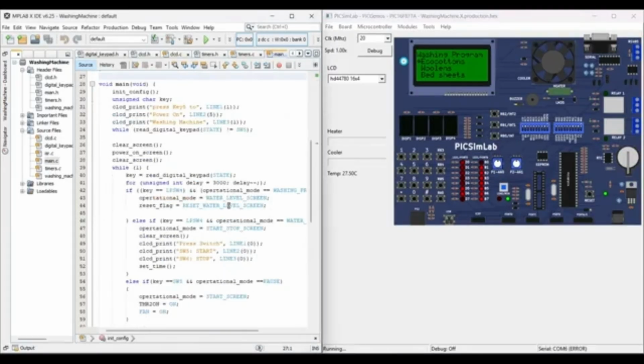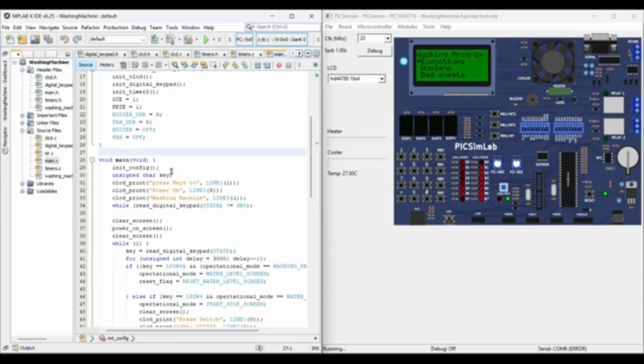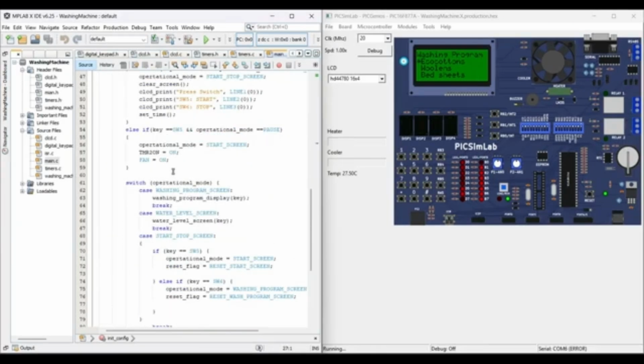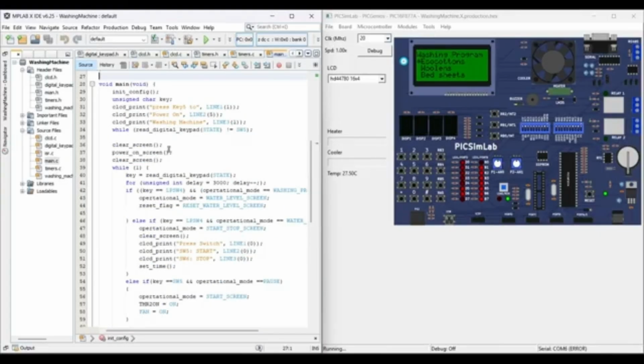I will also show you the code. This is the main.c code, where the main function lives and where all the implementation of every screen and function comes together. So from the start, we have press key 5 to power on the washing machine. This is the power on screen. Then we are clearing the screen and using the power on screen function, which we have implemented elsewhere in the file.